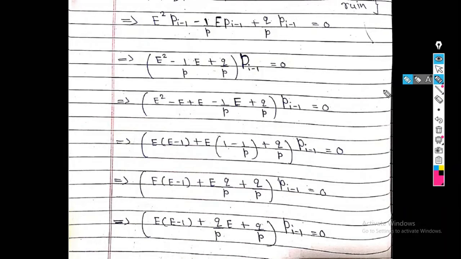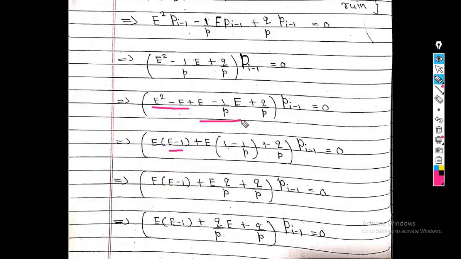I take only Pi minus 1 outside. So in the bracket it remains E square minus E upon P plus Q upon P. Now we add one more term, minus E and plus E. From the first we take E common, so in the bracket what remains is E minus 1.